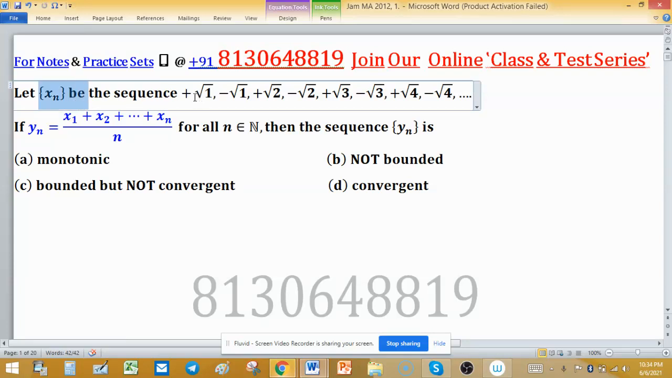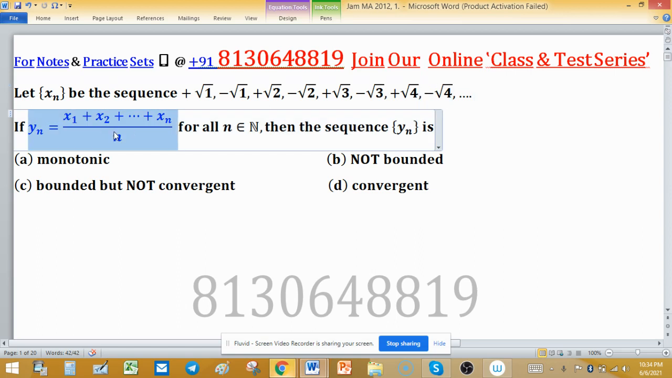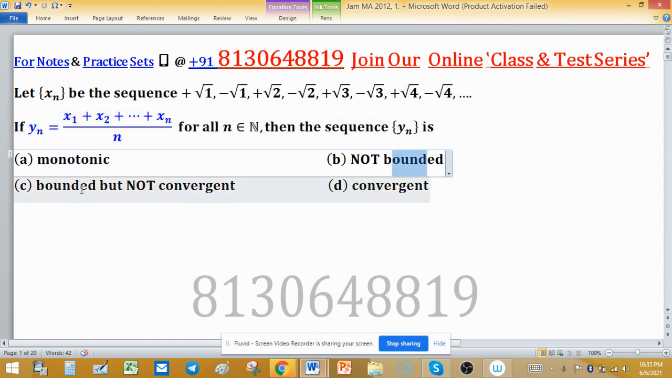Let xn be a sequence: plus 1, minus 1, plus 2, minus 2, plus 3, minus 3, plus 4, minus 4, you can see. And if yn is defined by this structure, then you can say yn is nothing but the average of xn. Then the sequence yn means the sequence generated by averages, as we call it yn. Then the convergence of yn. Options are monotonic, not bounded, bounded but not convergent, and convergent.